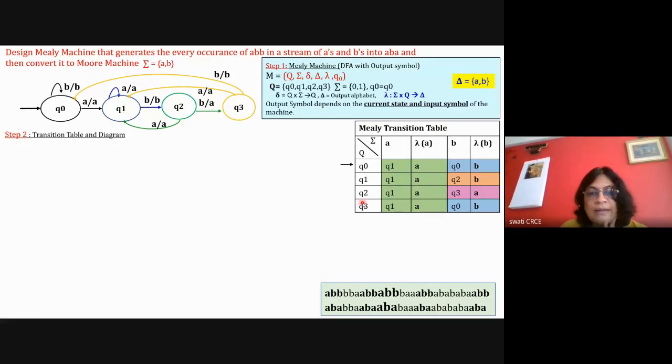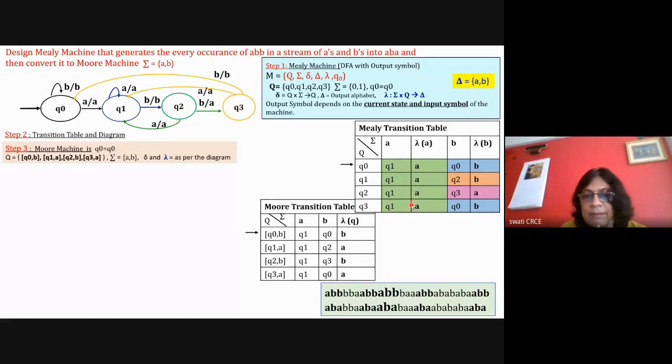Okay, so identify and convert it to the table. So what will be my table? If I see here Q0, I have to start writing from Q0 to Q3, but I have all Q0s with B.